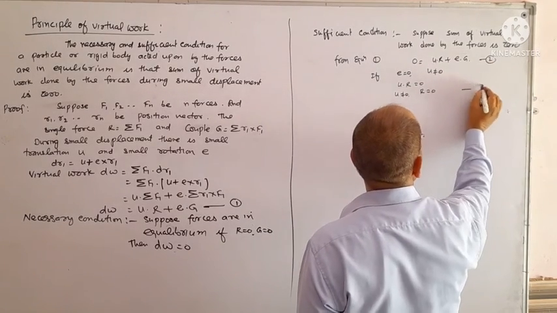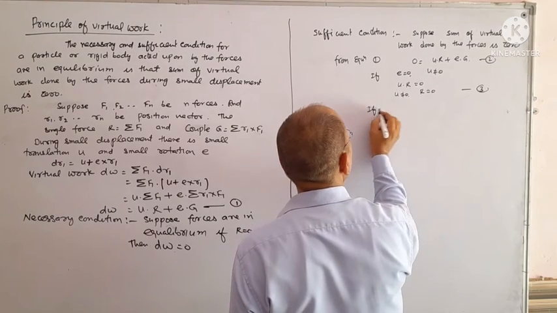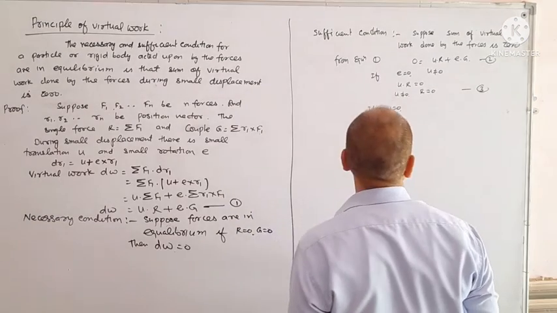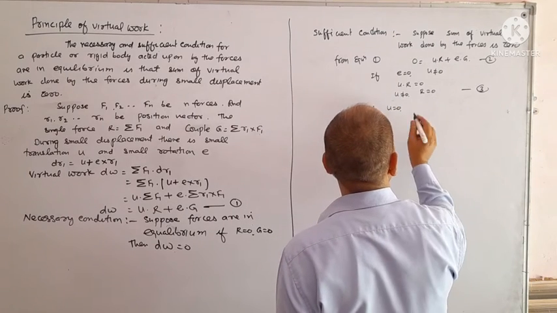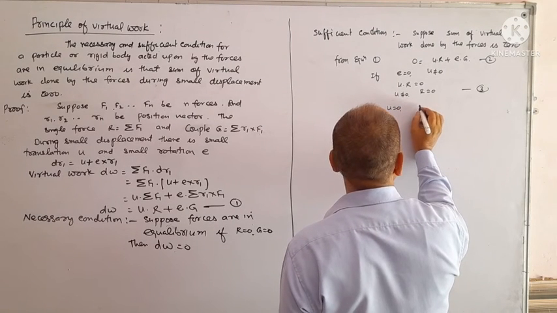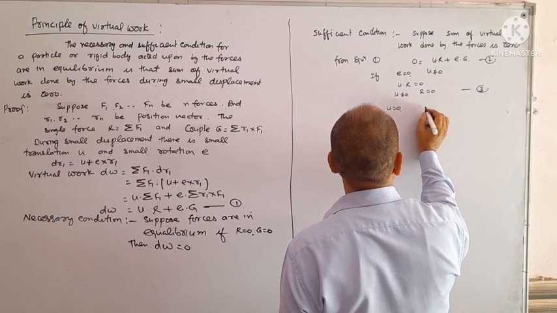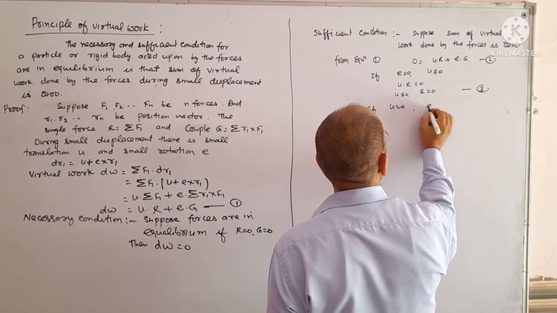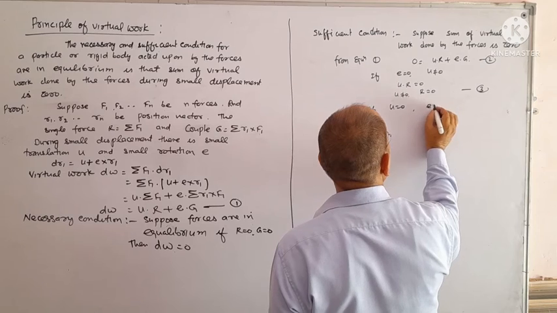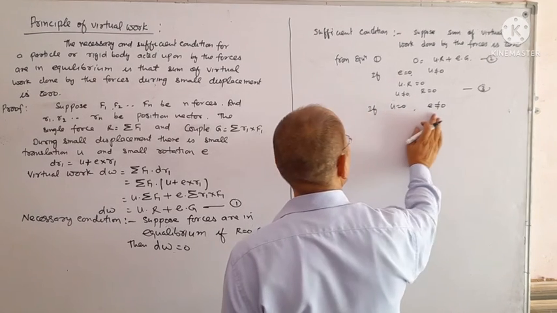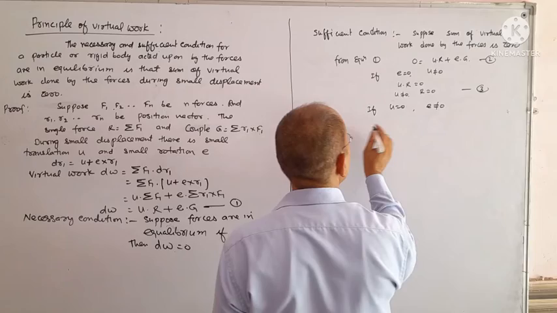If U equals 0, there is no translation, but there is rotation, E not equal to 0.